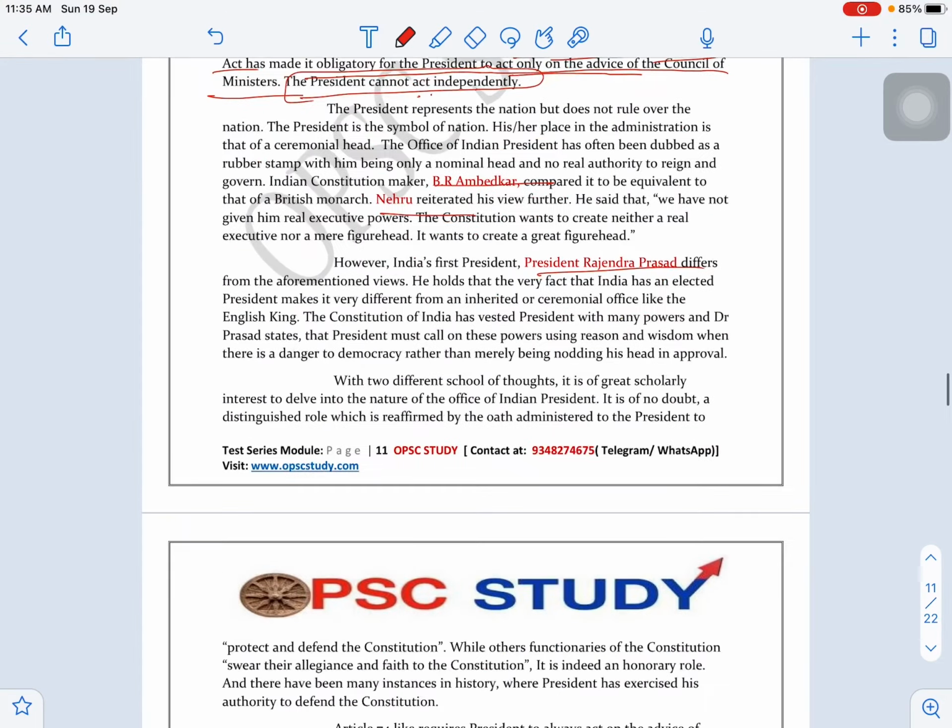For MSME, you can write one sentence to clarify what MSME is. If they didn't ask about MSME itself, you need not write more on it. You directly come to the demand of the question: how can MSMEs have the potential to provide large employment to the youth of India. So these are the questions.